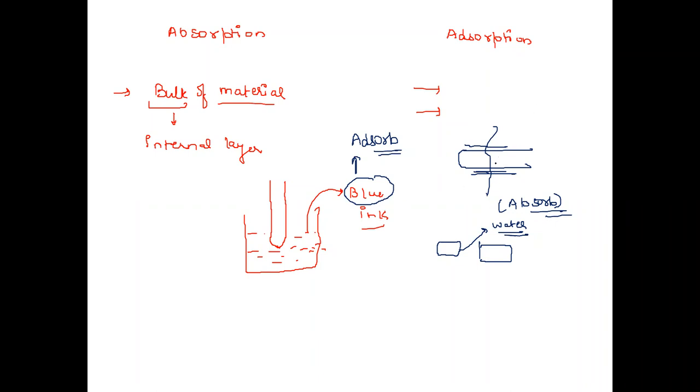But when we break the chalk, it will be white from inside, though there will be some water content inside that material. So the blue color is being adsorbed by the material, while the water particles are being absorbed by the material. Now is it clear? Is it clear, beta? Yes, sir.